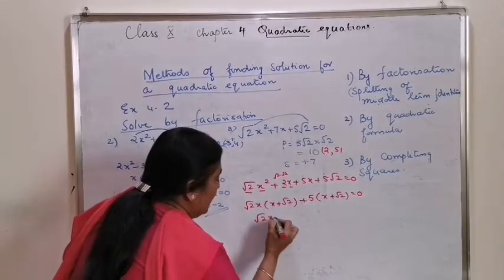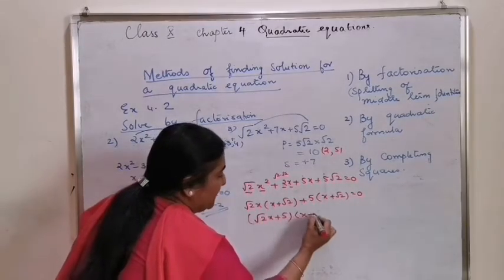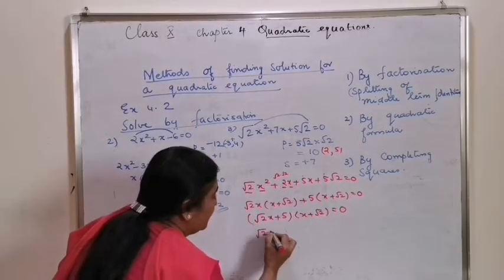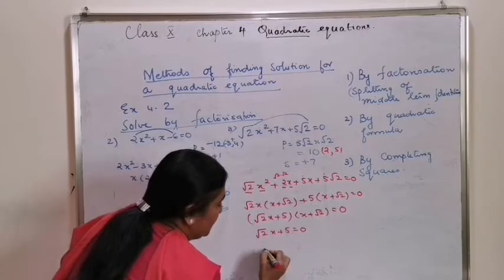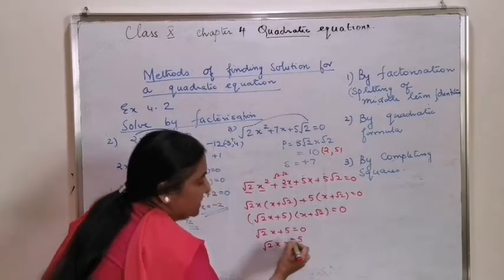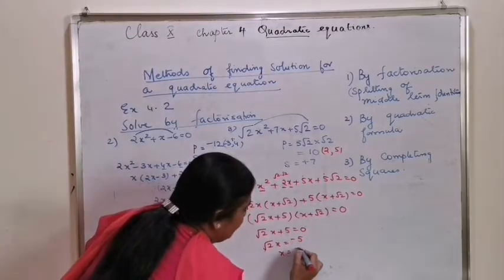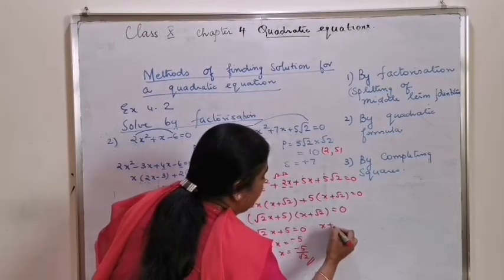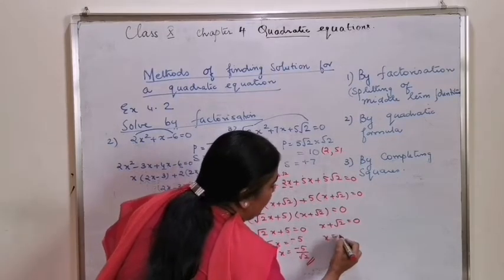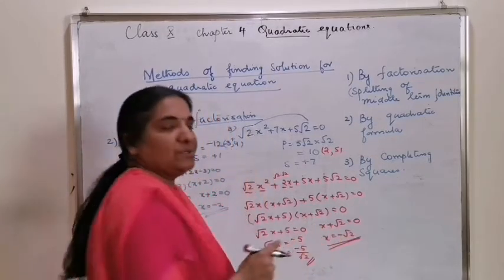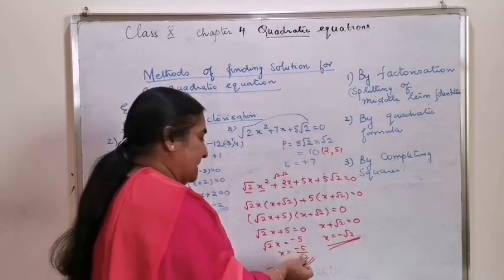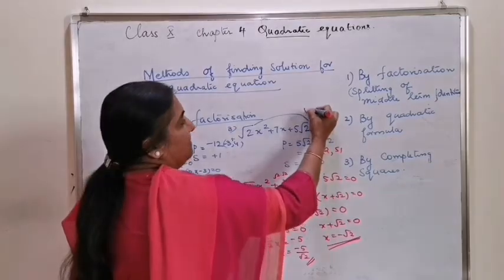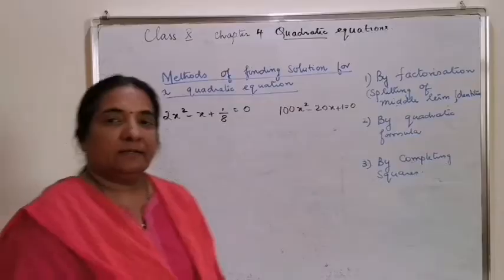So, root 2x plus 5 into x plus root 2 is equal to 0, or root 2x plus 5 equal to 0, root 2x is equal to minus 5, x is equal to minus 5 by root 2. Again, x plus root 2 equal to 0, or x is equal to minus root 2. So, the solutions are minus 5 by root 2 and minus root 2. This question is important for exam.